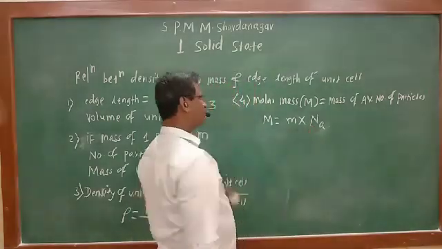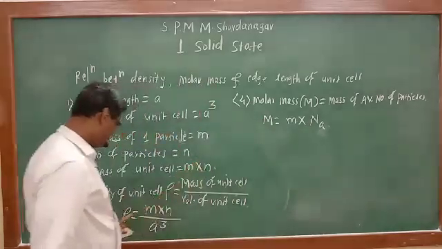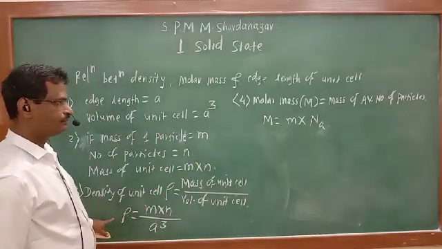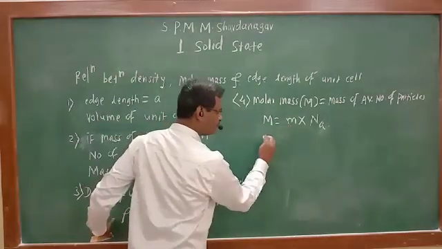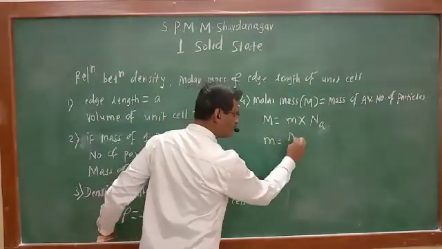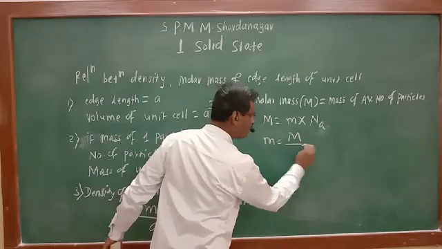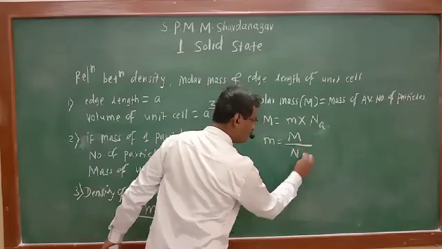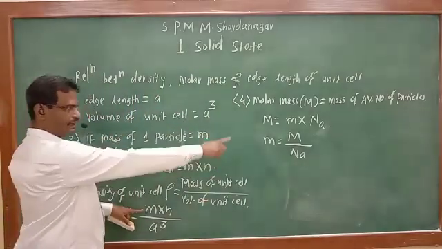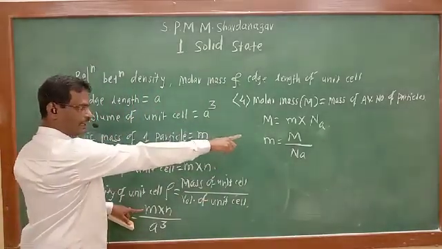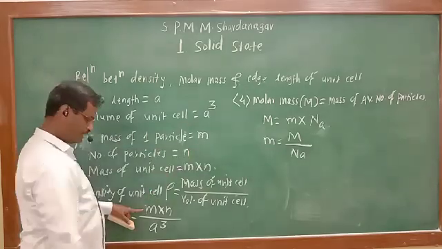If we substitute the fourth step in the third step, see what we can write. From this equation, small m will be equal to capital M divided by Na. Now this small m is replaced by capital M upon Na.